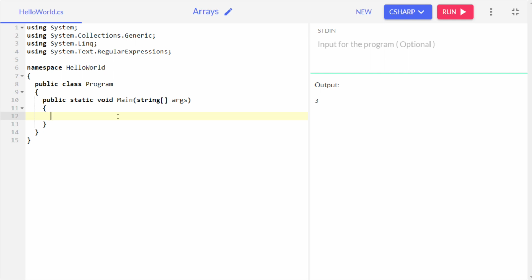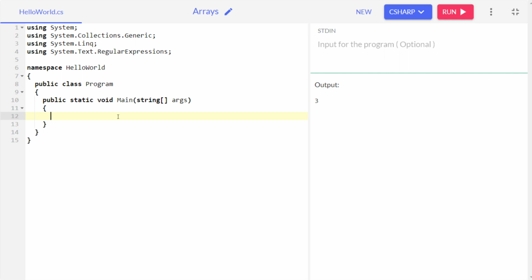They provide us a technology so that we can store multiple values within one single variable. That's what an array is. An array, in simple words, is a collection of data.